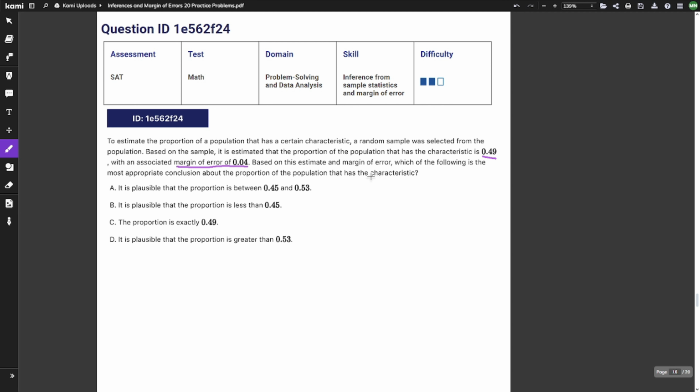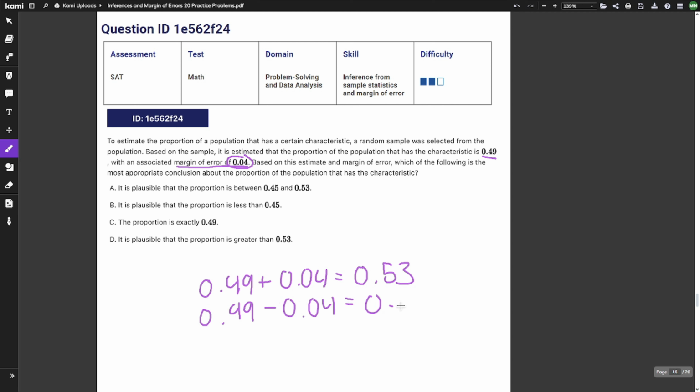Oh my goodness, that was a whole bunch of words just to say margin of error of 0.04, which means we're going to be adding and subtracting that from 0.49. So 0.49 plus 0.04 is equal to 0.53, and then 0.49 minus 0.04, wait, I did it backwards again, is equal to 0.45. So it could range anywhere in between 0.45 and 0.53. It is plausible that the proportion is between 0.45 and 0.53. That's exactly what this says, so our answer is A.